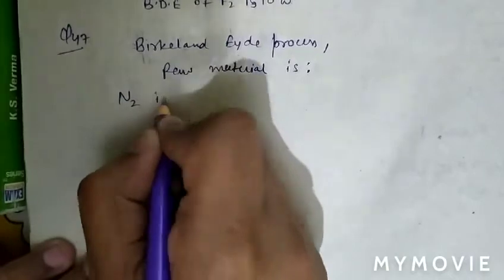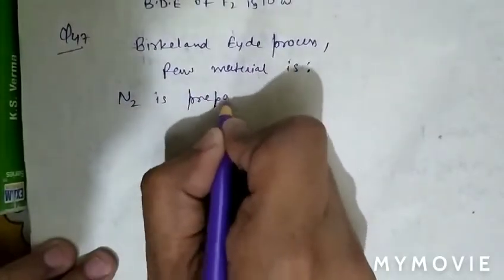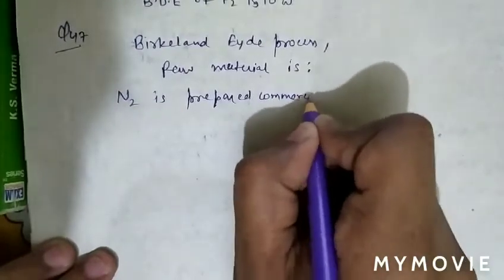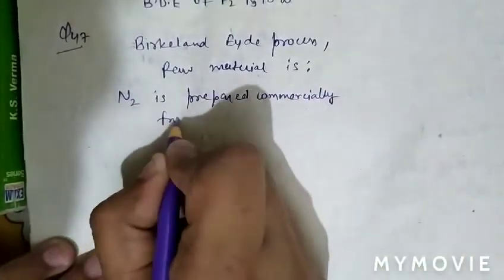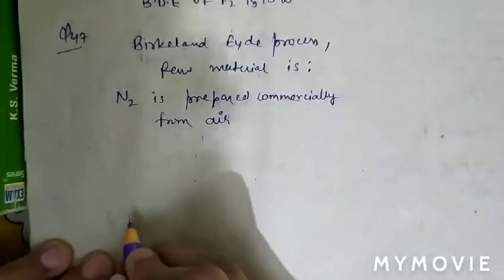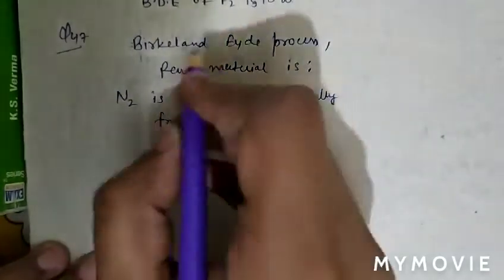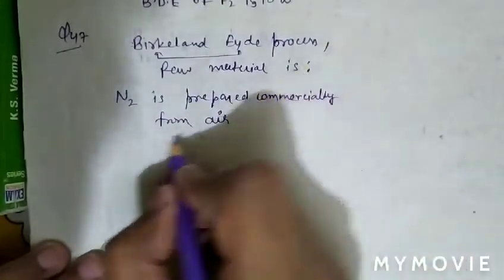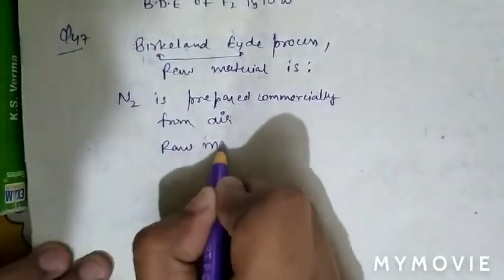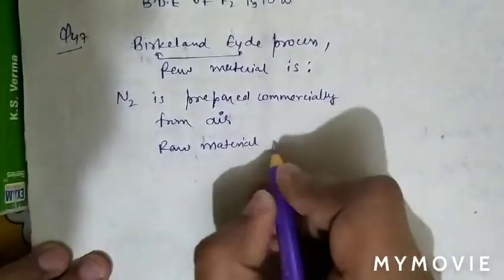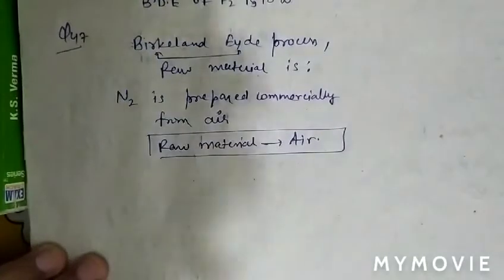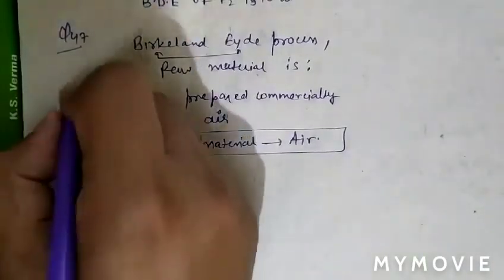As we know that N2 is prepared commercially from air. Also, in case of Birkeland-Eyde process, the raw material is air. So raw material in Birkeland process is air. So question number 47, option A is correct.